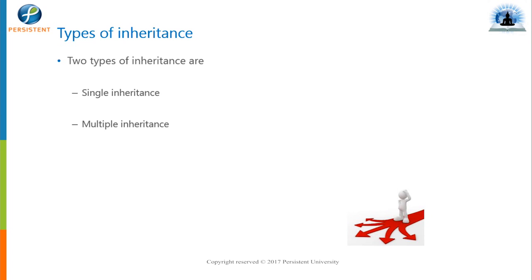So we mainly have two types of inheritance, single inheritance and multiple inheritance, right? Other than that, we have multi-level inheritance, hybrid inheritance, hierarchical inheritance and so on. But in case of Java, multiple inheritance is not possible.